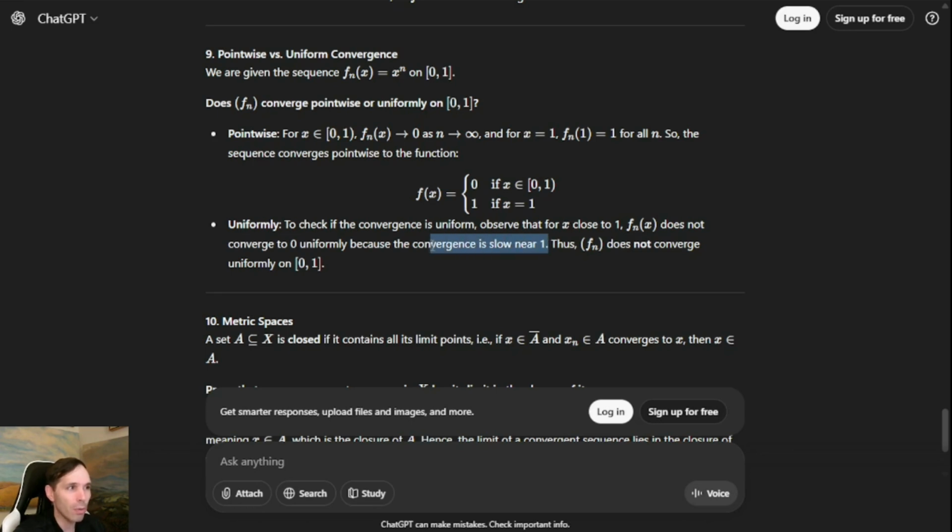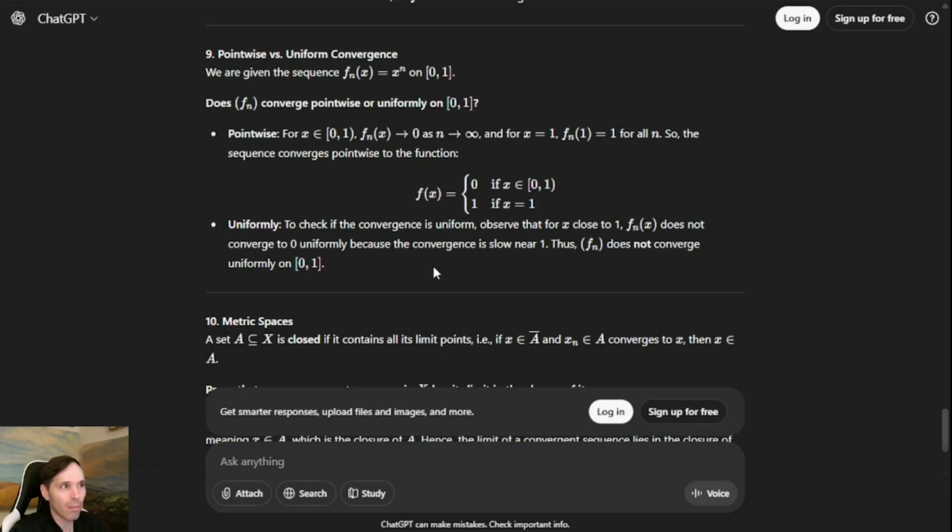I mean, the convergence is slow near 1. Even if they had said something like values close to x equals 1 still remain close to f of x equals 1 for large n, that would be a nice way to frame it. The way uniform convergence works, of course, if you're not familiar with the definition, is that given epsilon greater than 0, we want all of the functions beyond a particular starting point in the naturals.